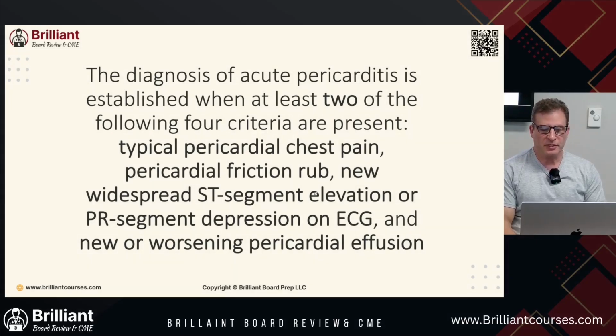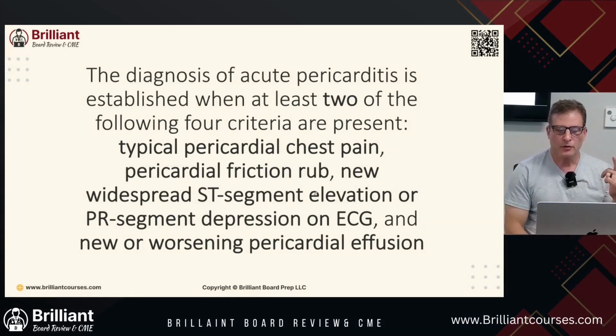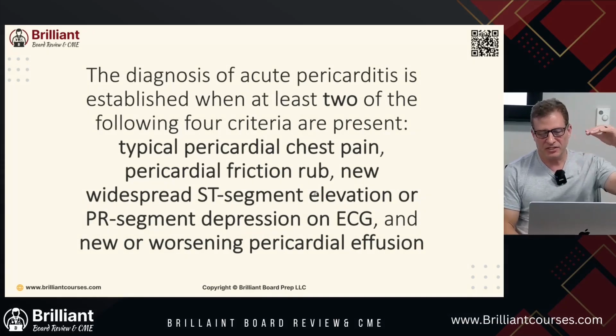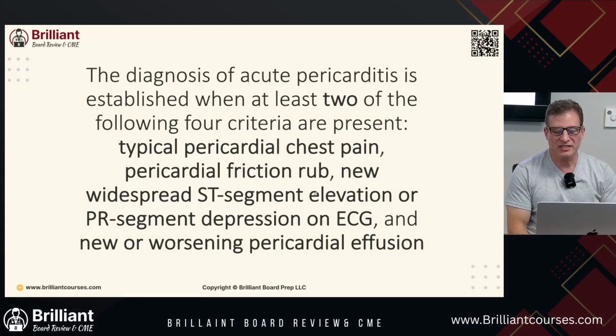Typical pericardial chest pain. So what is that? Sharp and pleuritic, often worsening with inspiration, breathing in, and coughing, and improves with leaning forward. The patient sits up and leans forward. The pain is usually retrosternal or precordial, behind the sternum or in front of the heart, but it can radiate to the trapezius ridge due to phrenic nerve involvement. So that's 1, typical pericardial chest pain. You can have a pericardial friction rub when we put the stethoscope on the heart. New widespread ST segment elevation or PR segment depression on EKG, and new or worsening pericardial effusion.